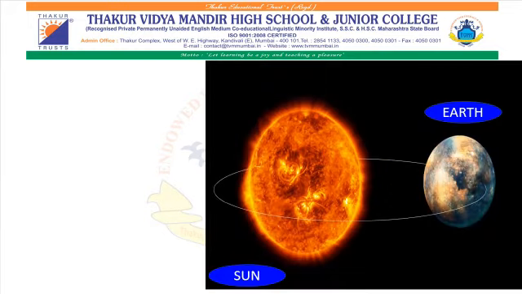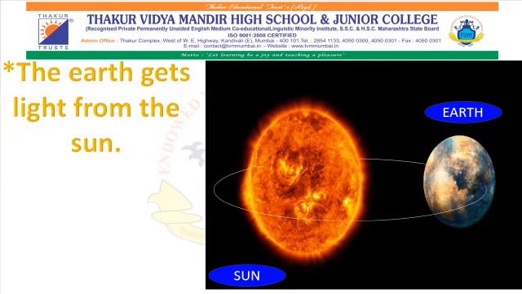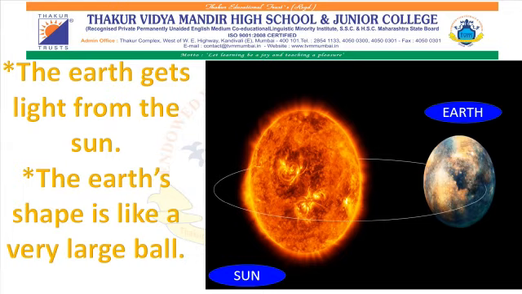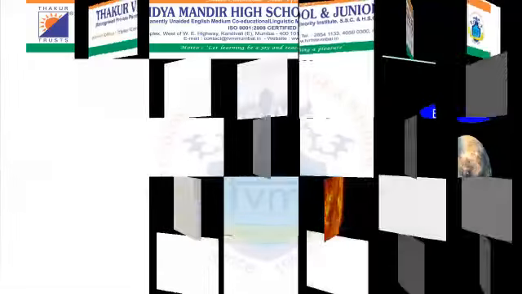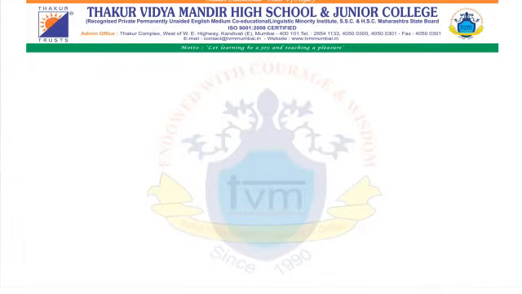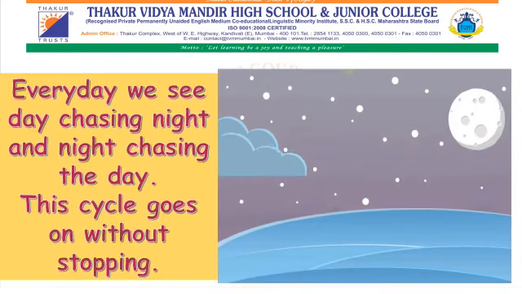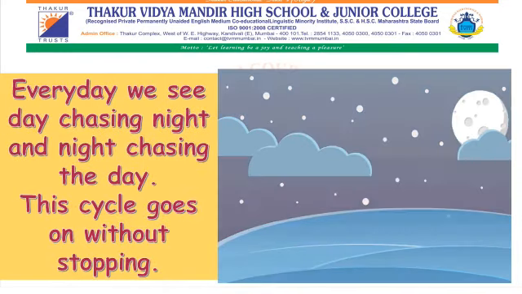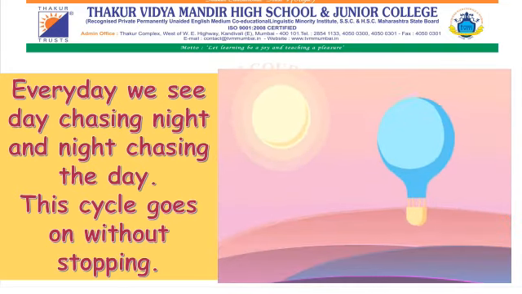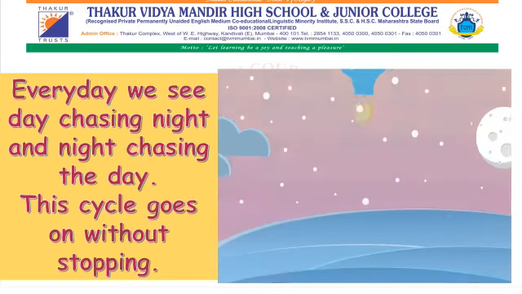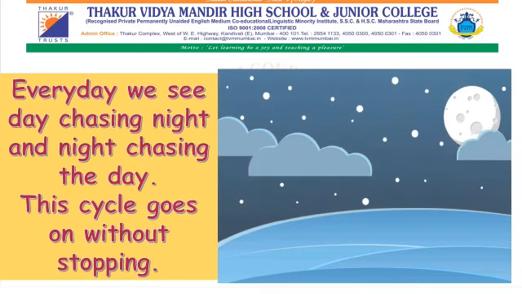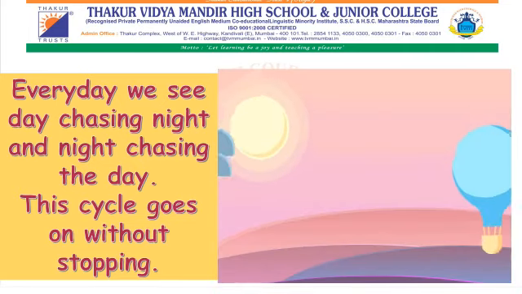Kids, we stay on the planet Earth. Yes? So, the Earth gets light from the sun and the Earth's shape is like a very large ball. Every day we see day chasing night and night chasing the day. Students, the meaning of the word chasing is to run after somebody or something in order to catch it.